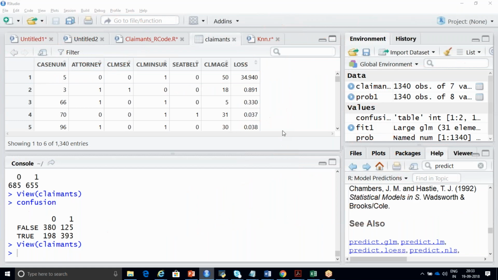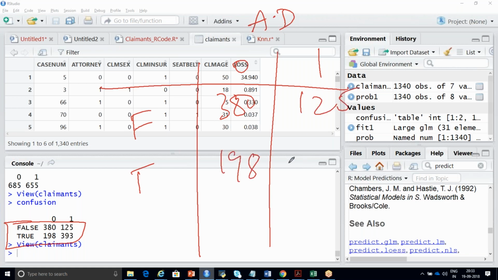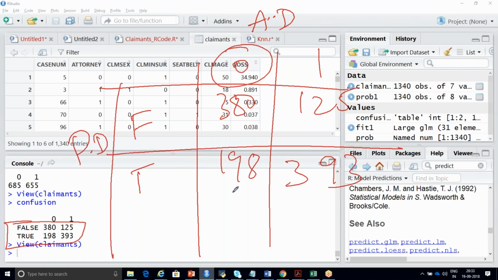Yes. Now coming to this part. I'm going to write false, true along with your actual data. In your actual data, it is 380, 0 and 1, 198 and 125 and 393. So this is your actual data, and this is your predicted data. In your actual data, there are totally 578 zeros.